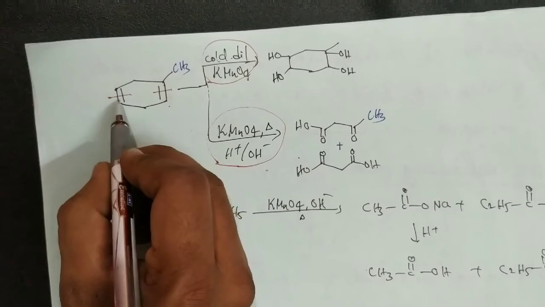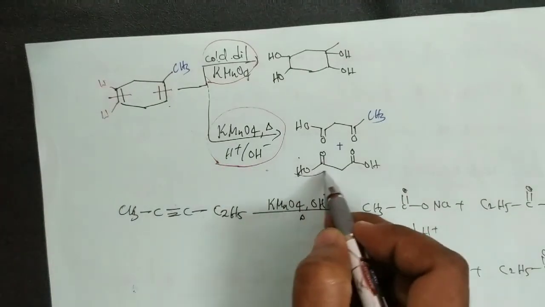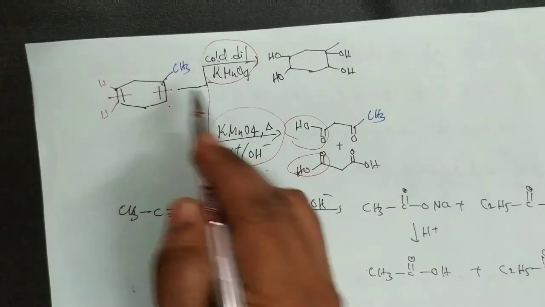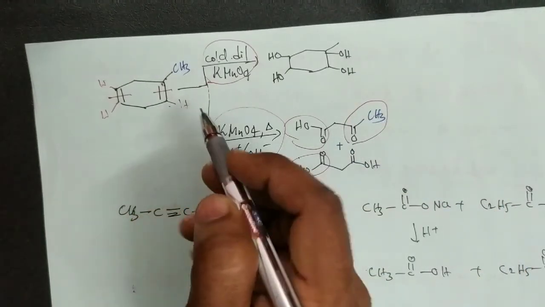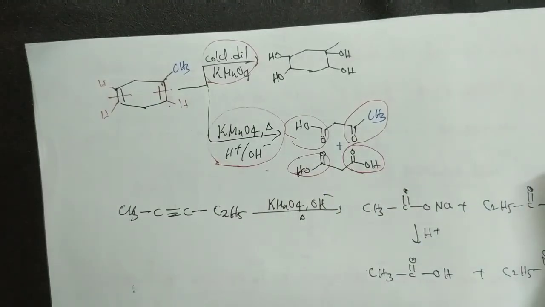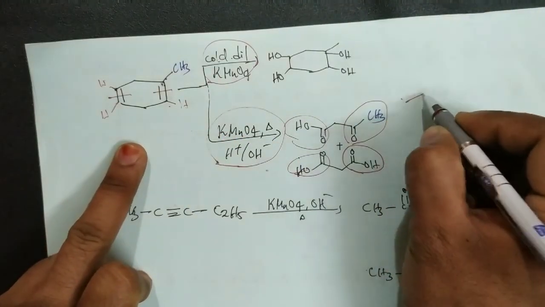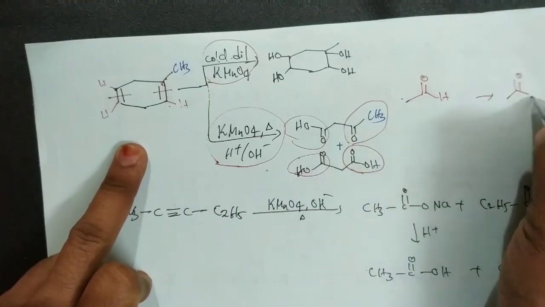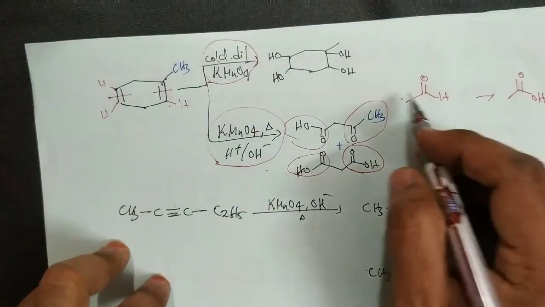So actually here in this case, this CH group is converted to acid group, this CH group is converted to acid group. And in this case here CH3 and double bond, so this only remains as a ketone. Here again there is a hydrogen, so this is converted to carboxylic acid group. Okay, so here C double bond H, and this is further oxidized to the carboxylic acid.